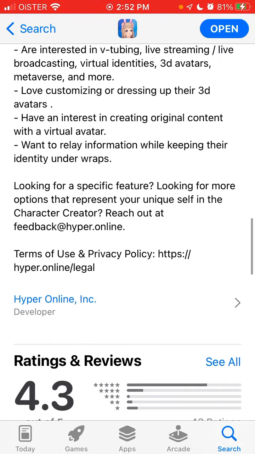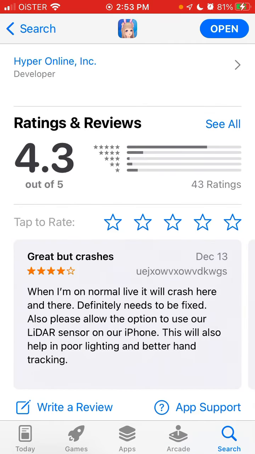So that's an overview. Definitely give it a try. If you like metaverse apps, that's one of the apps to try out.